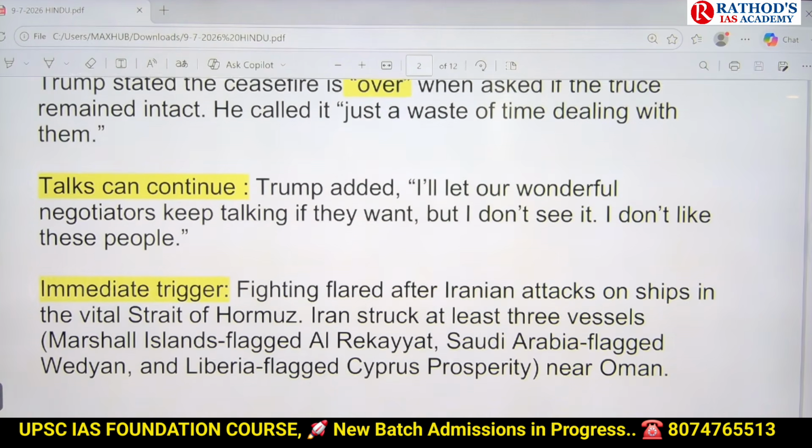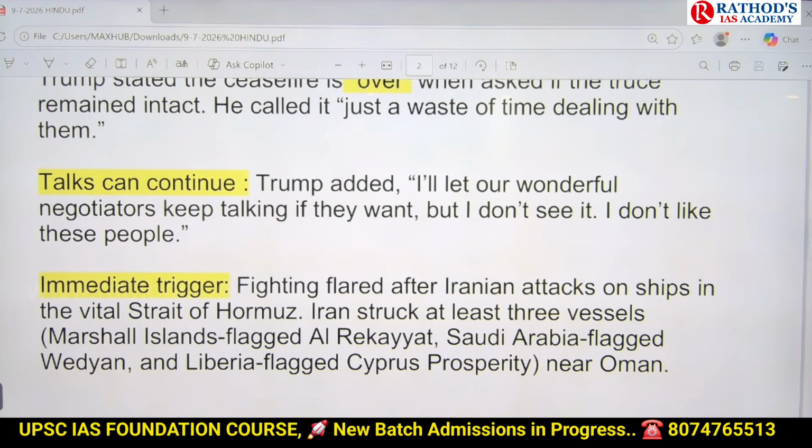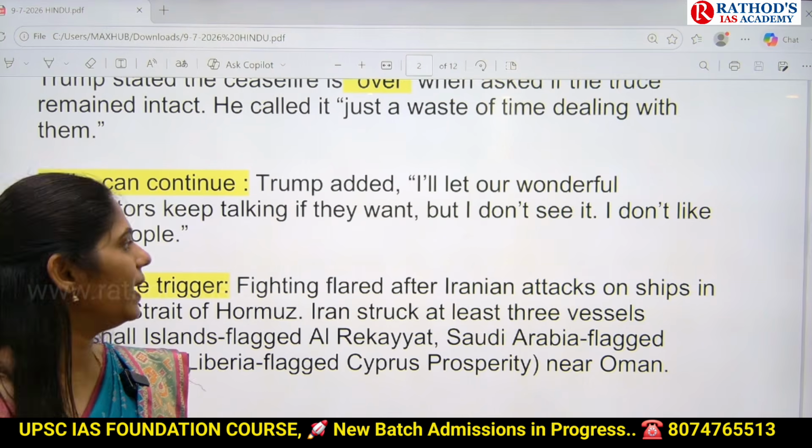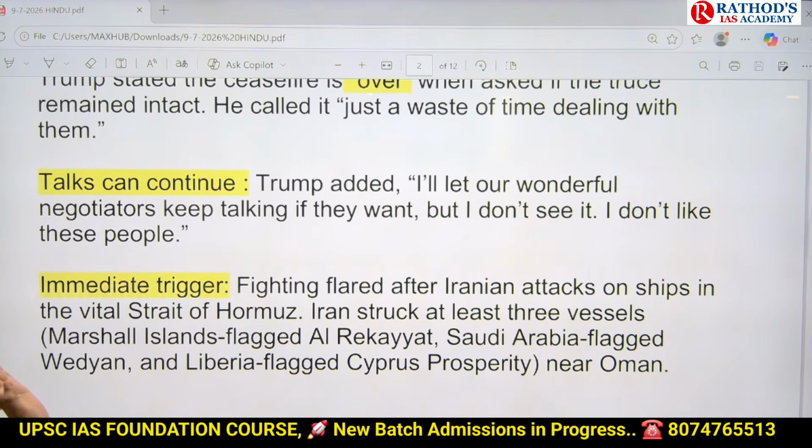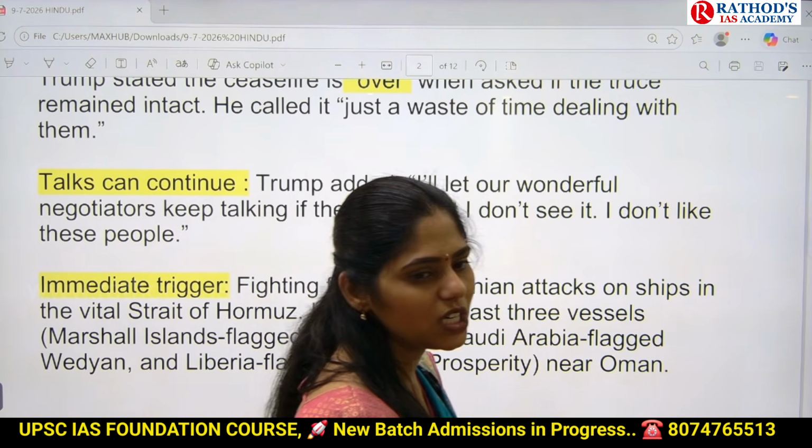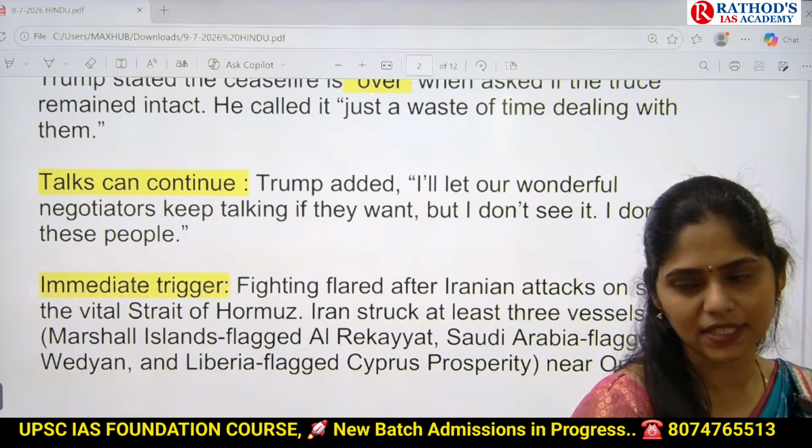Trump also said, "I'll let our wonderful negotiators keep talking if they want." That means if Iran wants to have a deal, we will allow our negotiators to talk with them. "But I don't see it. I don't like these people." So in this way, he showed some negative attitude towards Iran in this meet, guys.